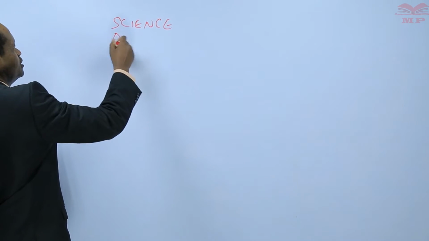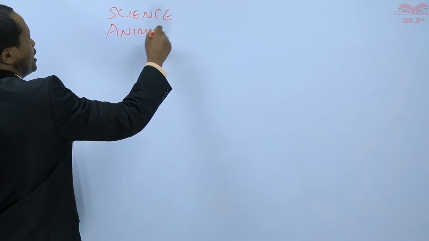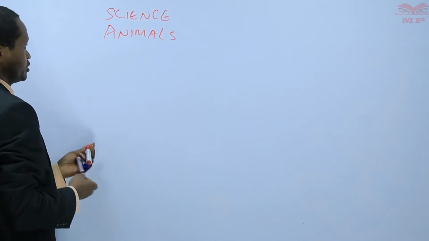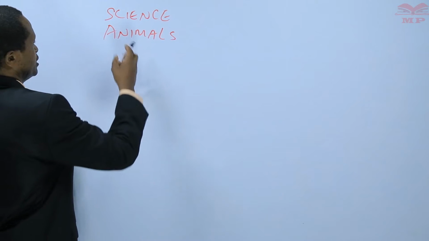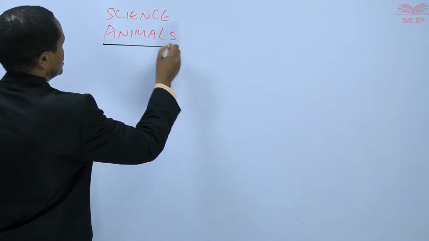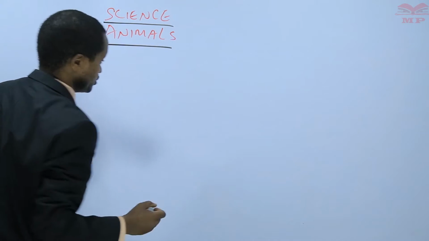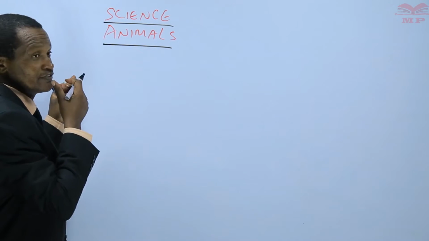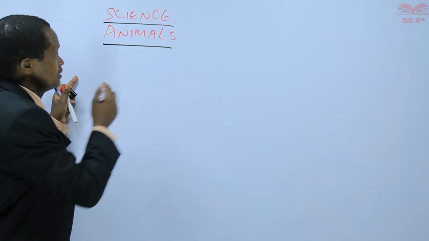The topic is animals. Learners, in the last two lessons, we classified animals.